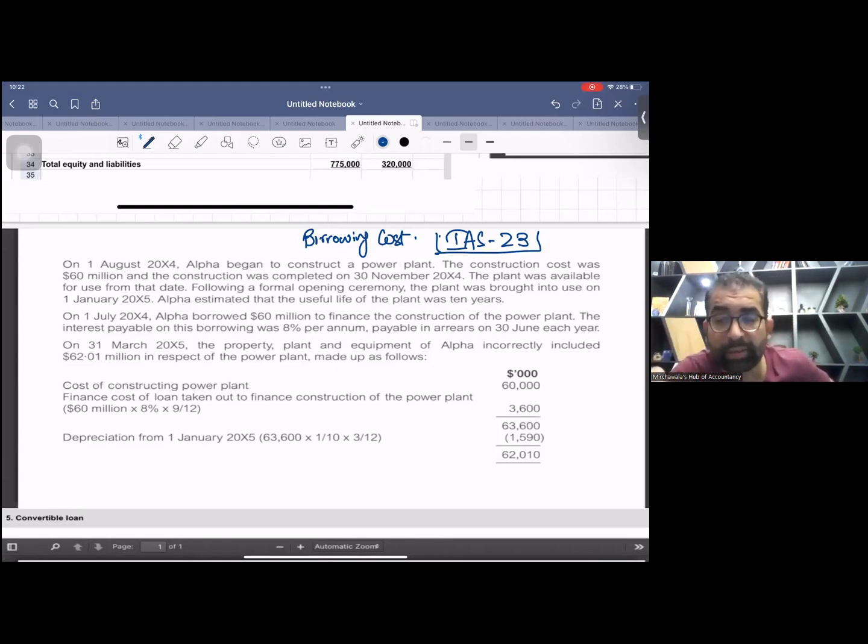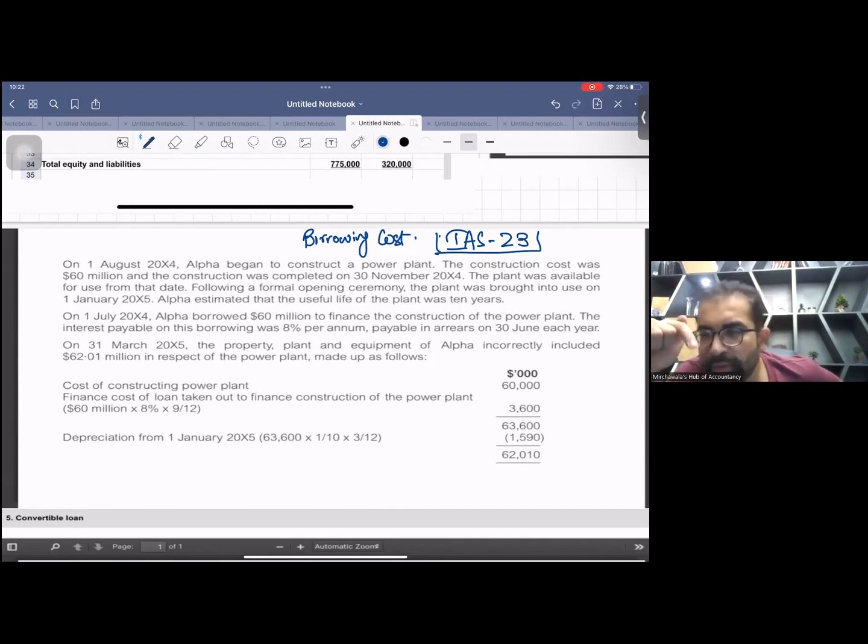The date you start your construction, from that date you can capitalize. And the date on which you complete the project, you will simply end this capitalization. Okay.